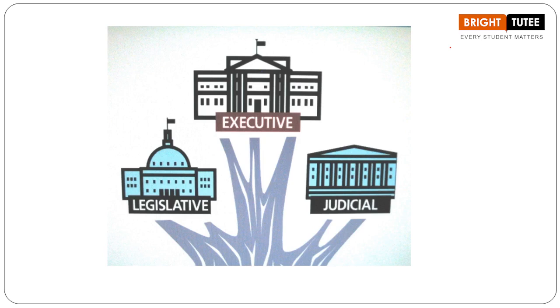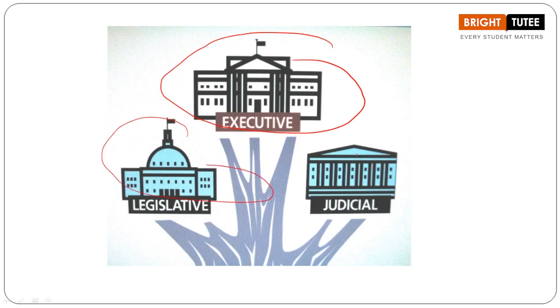What are institutions? And when we are talking about these institutions, we understood about the three organs of the government here, right? We learned the names, that is executive, legislative and judiciary. Now we are going to understand about these three terms separately. But here, just for your knowledge, I would like to tell you what these terms mean.